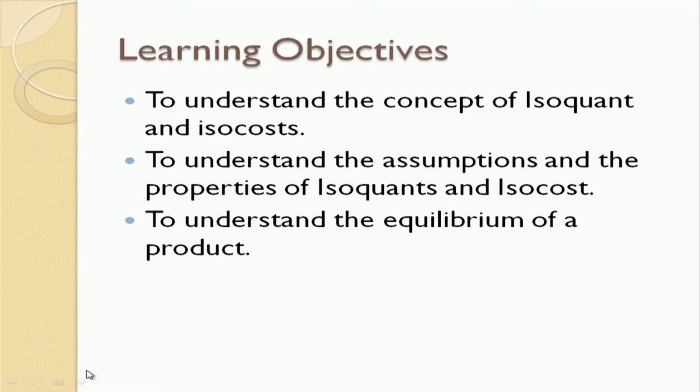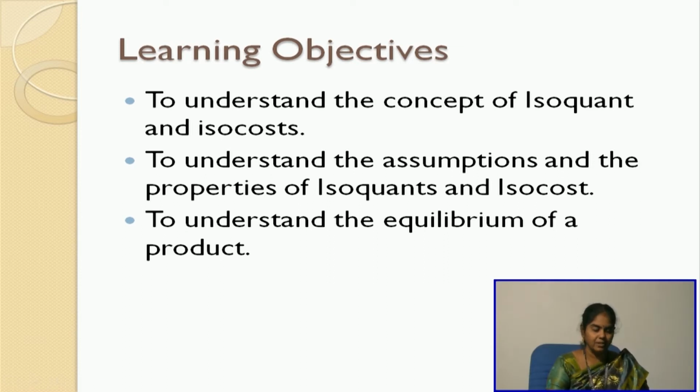Before we go into the concepts, let us try to recall what we were discussing in the last class. We were dealing with production, the type of cost associated with it, what are the different types of cost, and how do we optimize the production of a particular product or a service.